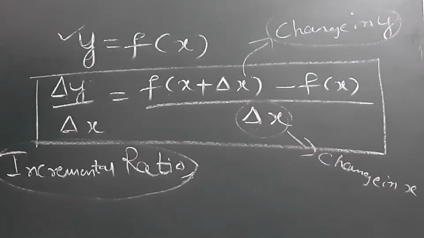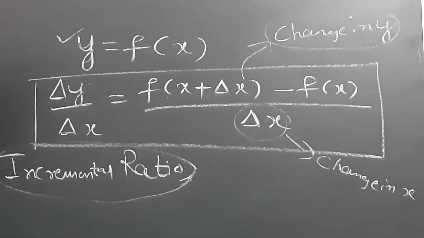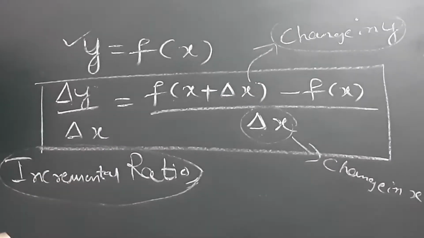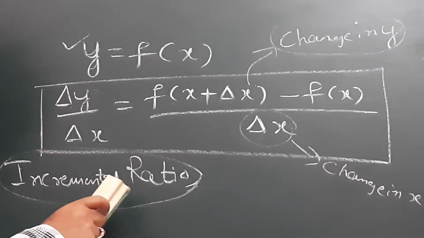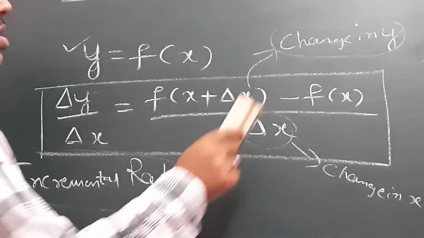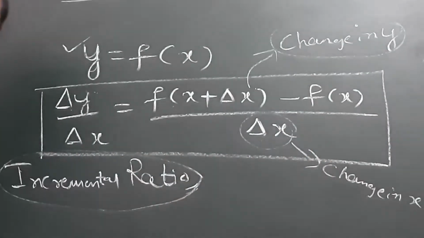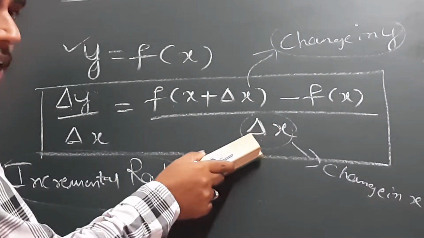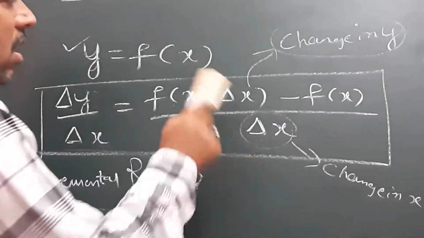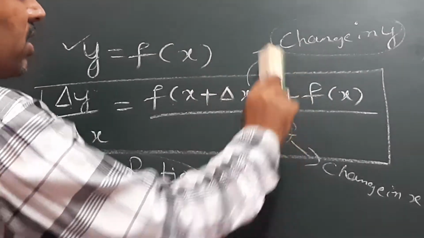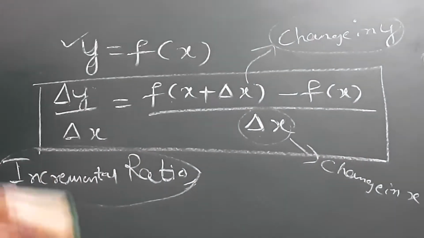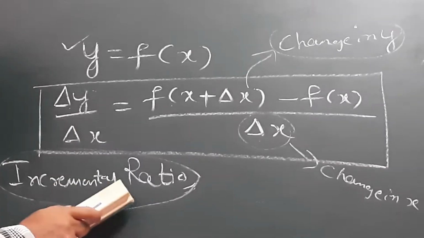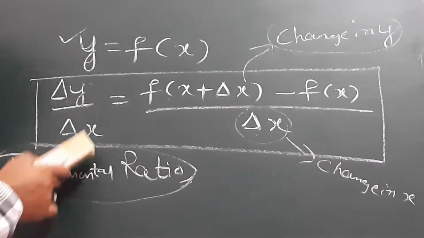I think we have understood what I am saying here. This delta y by delta x is called the incremental ratio. It is the ratio which denotes change in y to change in x. In the numerator we have written f of x plus delta x minus f of x, and in the denominator delta x. Delta x denotes change in x, and the numerator is the change in y. So the ratio of change in y to change in x can be written as delta y by delta x, and it is called the incremental ratio. This is the first point. So we continue from here.